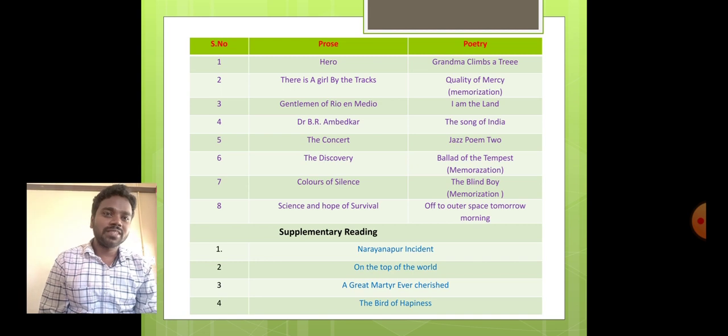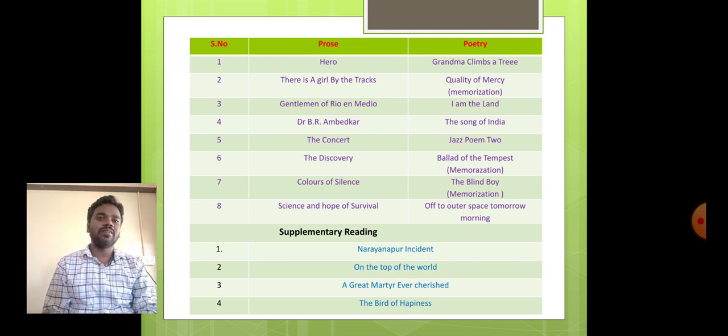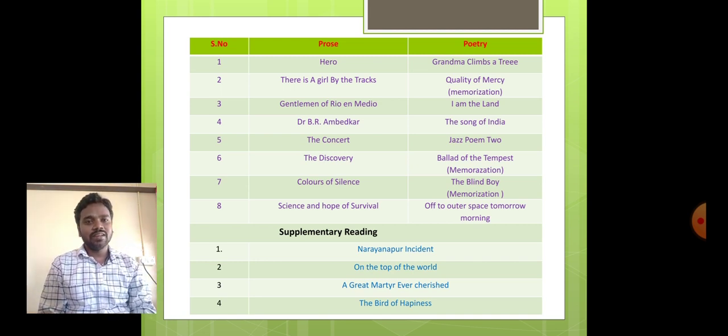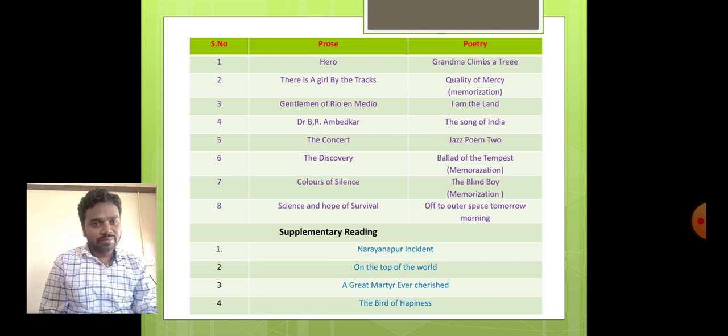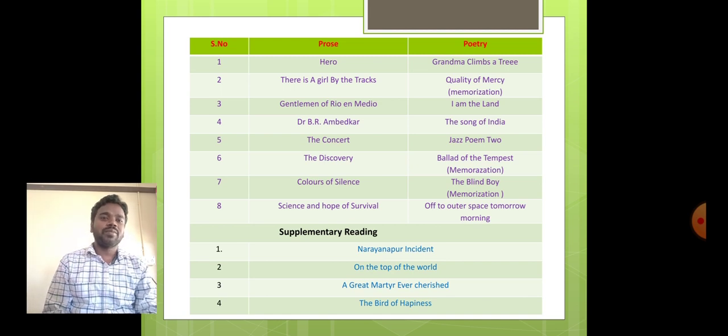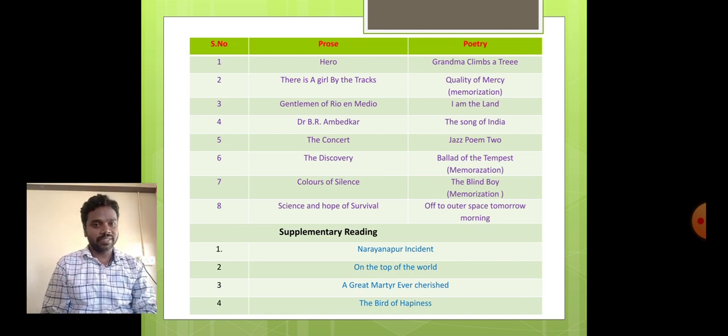So, Grandma Climbs a Tree, Quality of Mercy, I Am the Land, The Song of India, George Poem 2, Ballad of the Tempest. And here, Ballad of the Tempest is also meant for memorization. The Blind Boy, memorization, it is also memorization. Right. Later, the last poem, 8th poem, is Off to Outer Space Tomorrow Morning. Right. So each lesson carries its own theme in a different way.